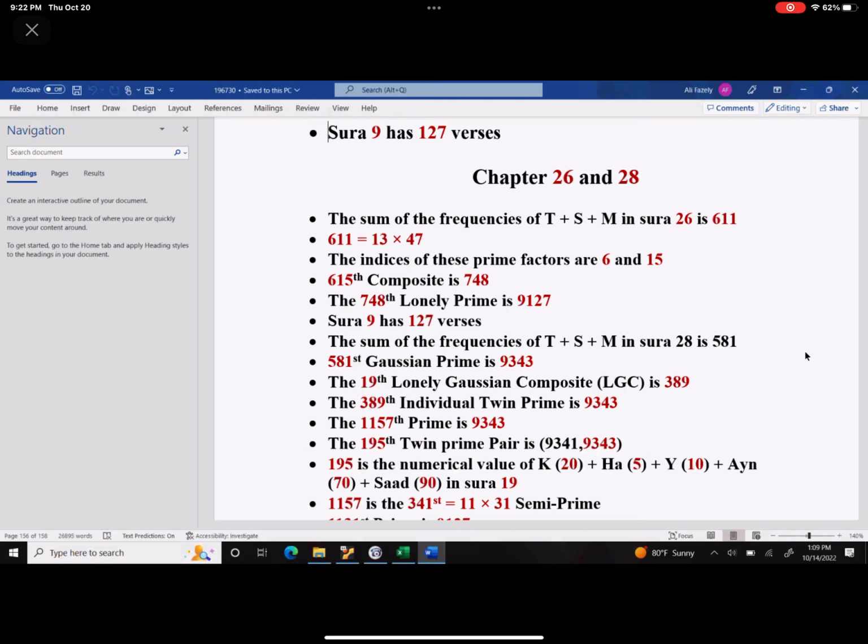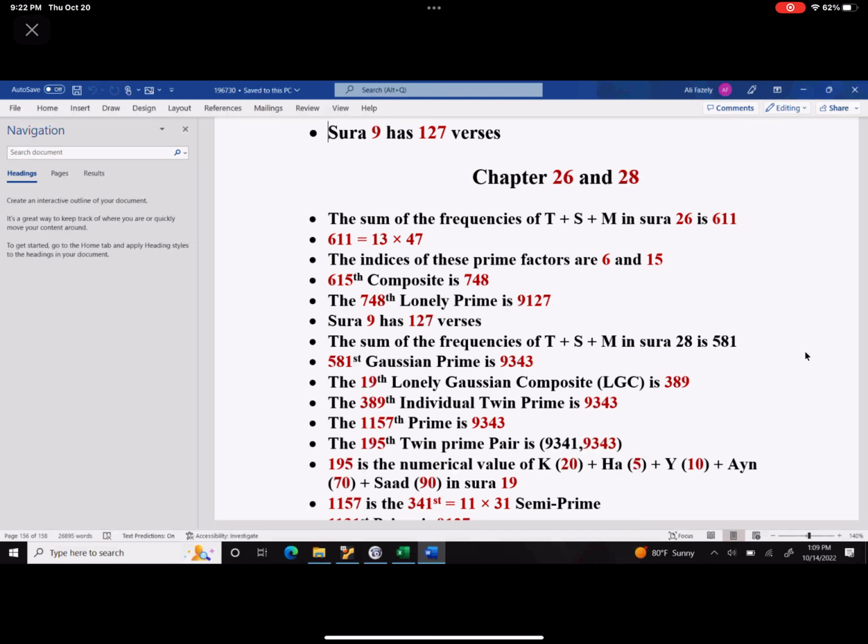Also minding you that there is no argument with how you count those T.S.M. They are very unique letters. There's no alifs there, there's no hamza, nothing. So you can't argue that this can be spelled out this way and that way. Those counts are very robust, and there's no argument. What happens is that when you count them, they do not become divisible by 19.